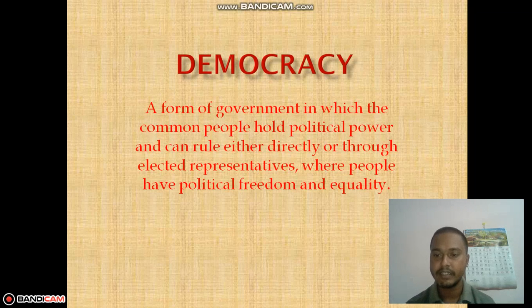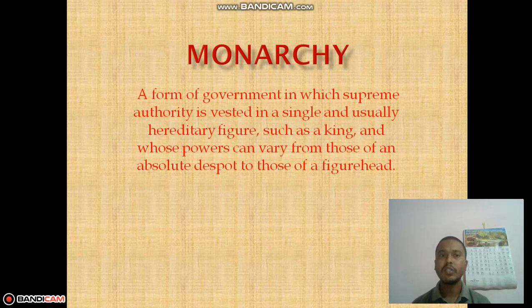On the other hand, monarchy was, or is, a form of government in which supreme authority is vested in a single and usually hereditary figure. The word hereditary means family after family, generation after generation, such as a king, and whose powers can vary from those of an absolute despot to those of a figurehead.